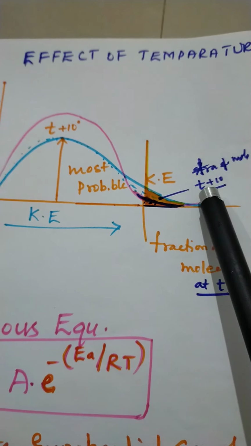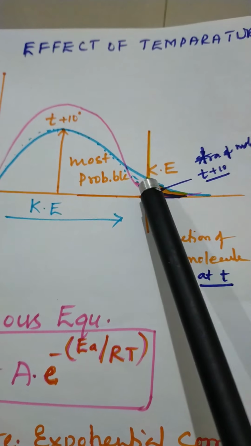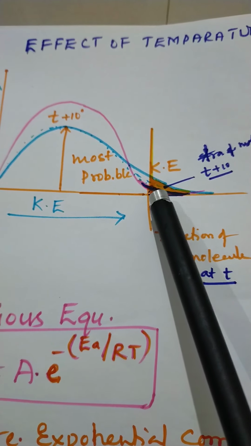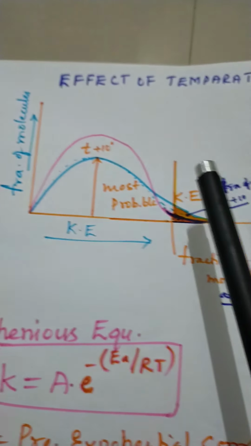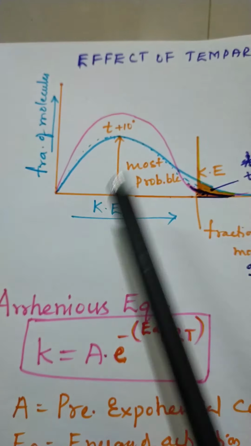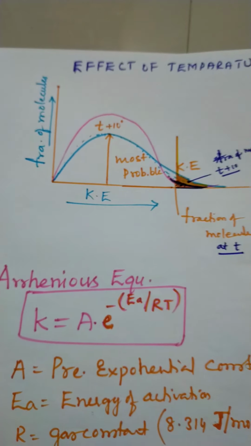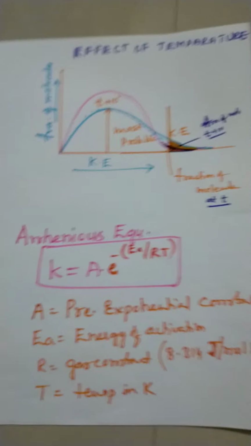The fraction at T plus 10 is here. This much is the difference. And here for this one, the fraction is less. So this is the difference, and that's the temperature coefficient we got. So that's about the graph of the temperature coefficient.